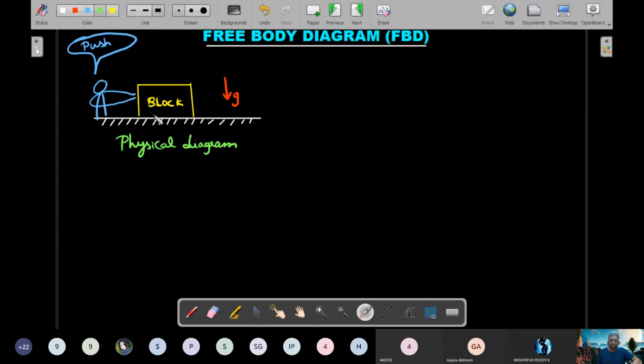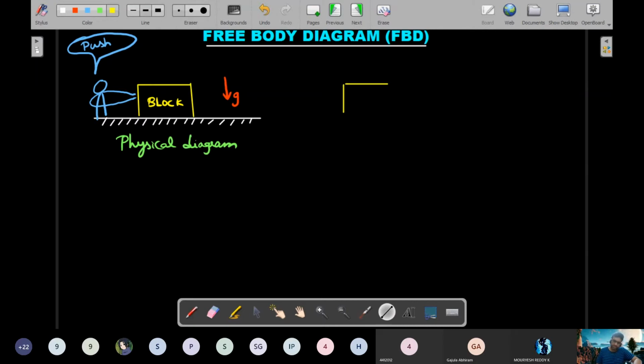To study the motion of this block under Newton's laws of motion, we need to separate out all these surroundings of the block. Remember the words system and surrounding from yesterday's class. If I consider the block as my system, everyone else, the floor, the earth which is pulling it down, the person who is pushing it, maybe air molecules which are hitting it, all these things now become the surroundings. So a free body diagram involves only the system with the forces acting on it from the surroundings. That's what we are going to do.